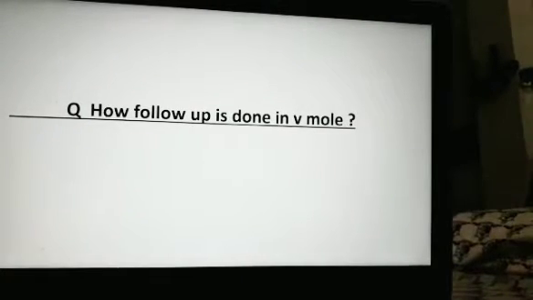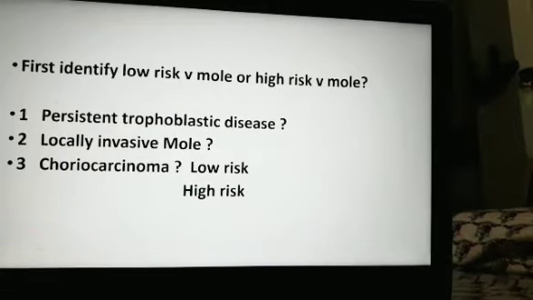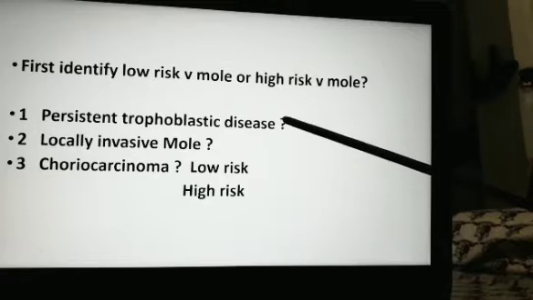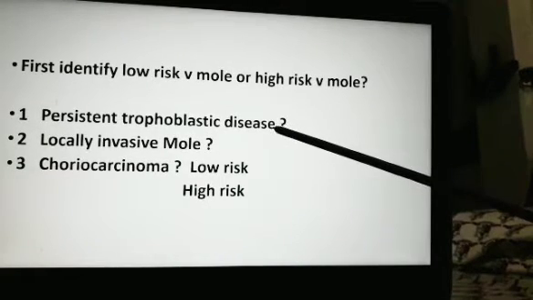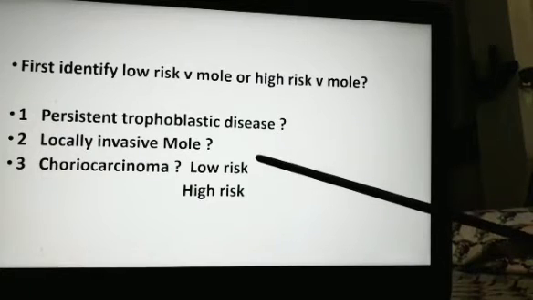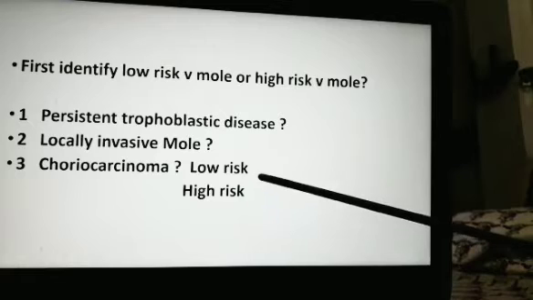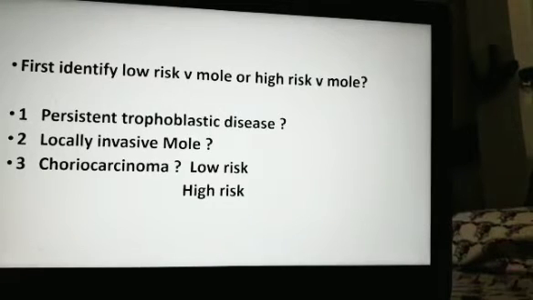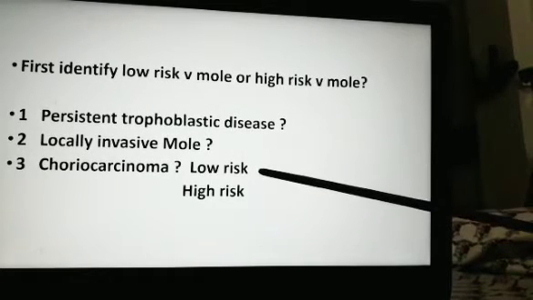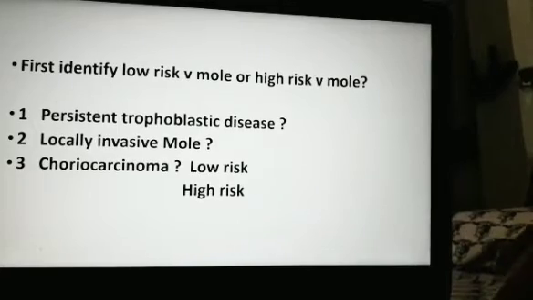How is follow-up done in vesicular mole? First, identify which is the low risk group and which is the high risk group. Then differentiate what disease we are caring for, what we are interested in diagnosing. One is persistent trophoblastic disease, second is locally invasive mole, and third is choriocarcinoma, which may be of low risk or high risk. It is also described as good prognosis, poor prognosis.